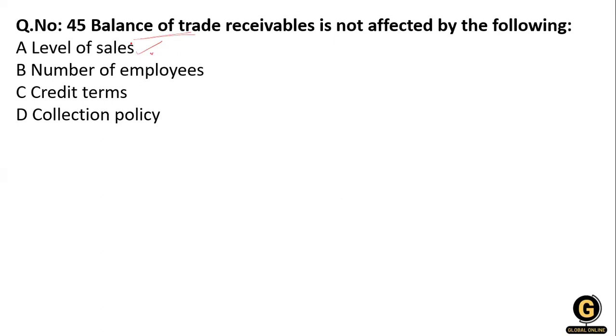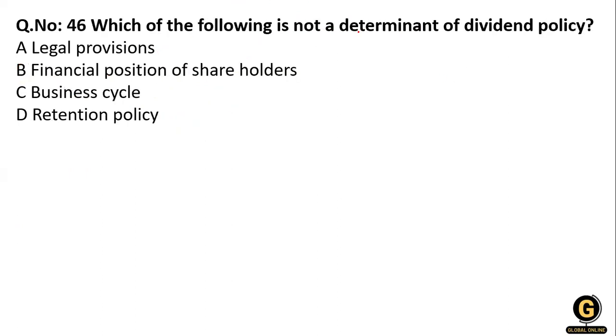If the sale increases or decreases, the balance is affected. It is related to the credit terms and the collection policy, but it's not directly related to the number of employees. So option B is right, because the words 'not affected' are used. Okay. Next, which of the following is not a determinant of the dividend policy?